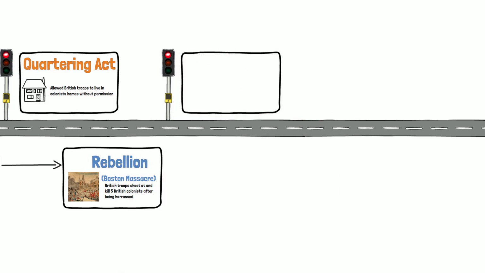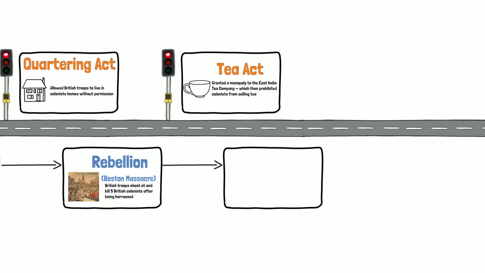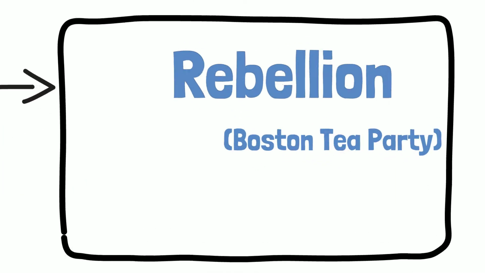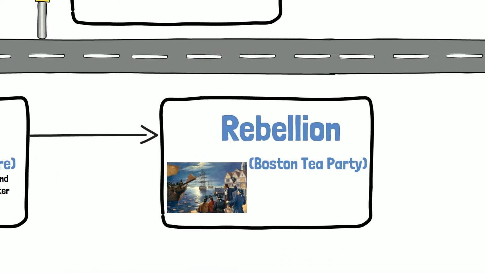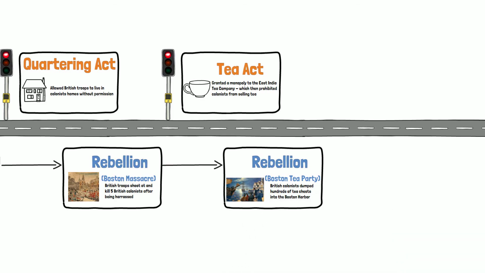Still heading down the road, the British Parliament enacted the Tea Act, which gave a British company, the East India Tea Company, a monopoly on tea. This prohibited many colonists from selling tea to help support their families. In response, a group of colonists called the Sons of Liberty dressed up as Native Americans, boarded British ships in the Boston Harbor, and dumped hundreds of chests of tea into the harbor, which was worth millions of dollars in today's money. King George III was outraged.